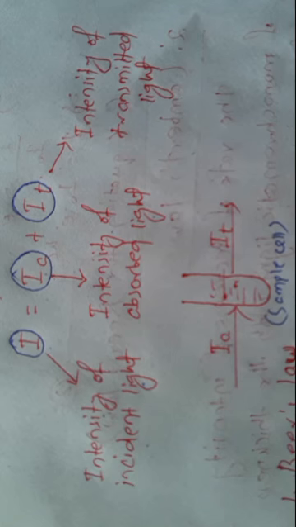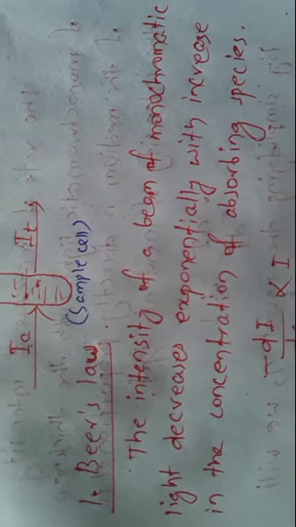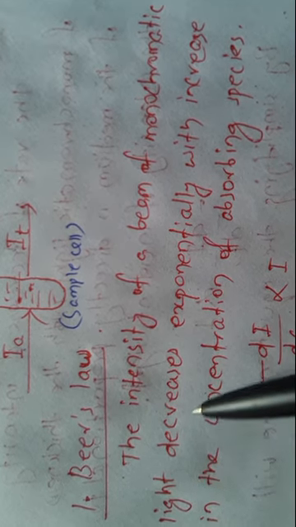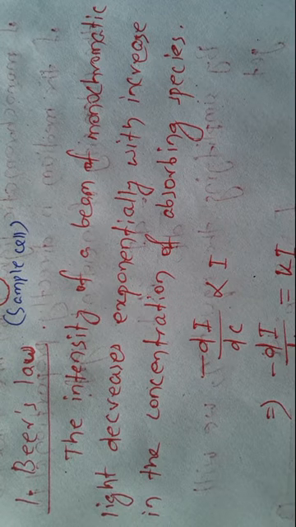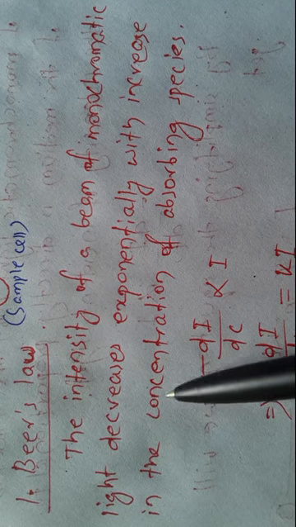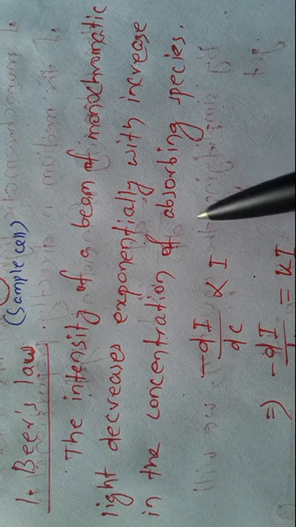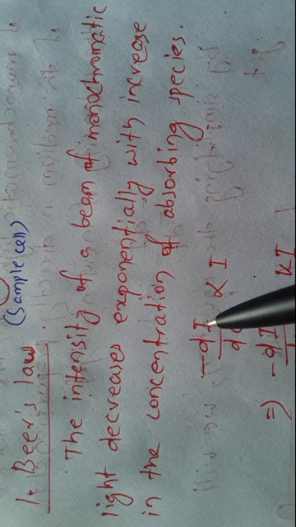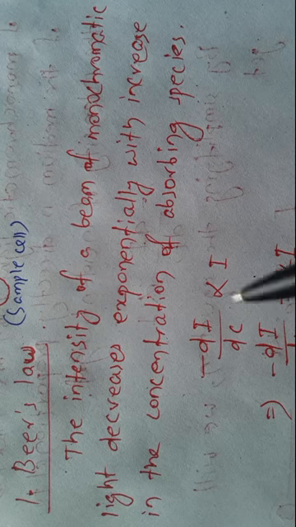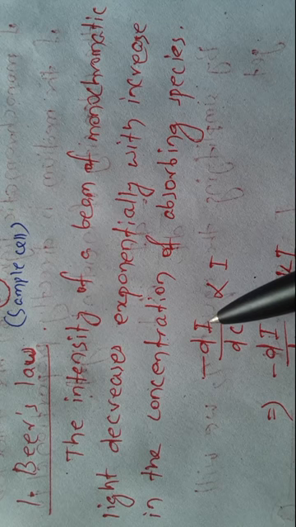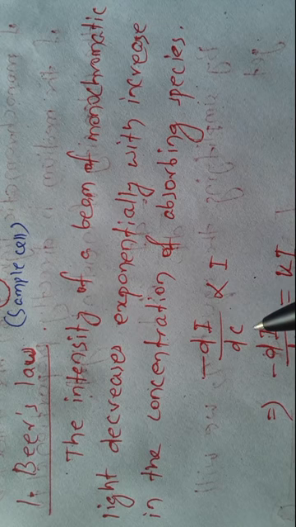So first, let us come to Beer's law. Beer's law states that the intensity of a beam of monochromatic light decreases exponentially with increase in the concentration of absorbing species. Mathematically, we can derive an equation: minus dI by dC is proportional to I, where I is the intensity of the light and C is the concentration of the sample.